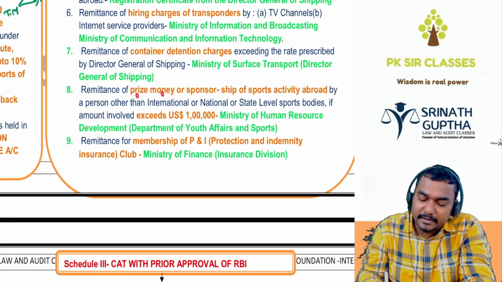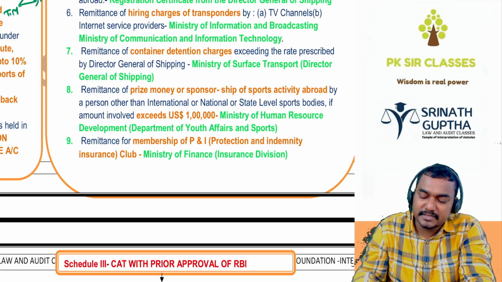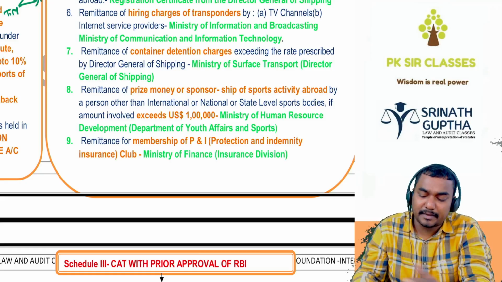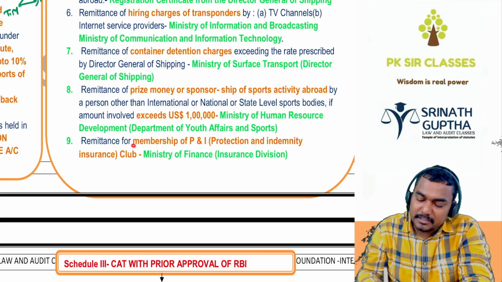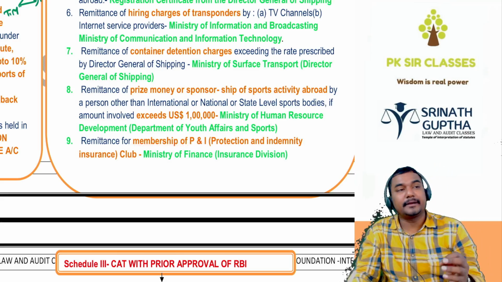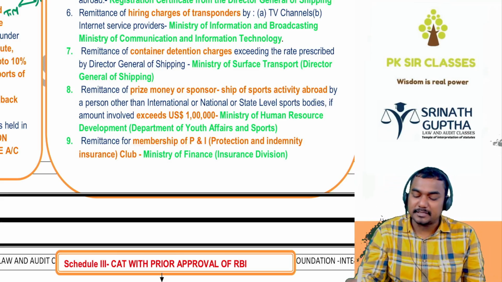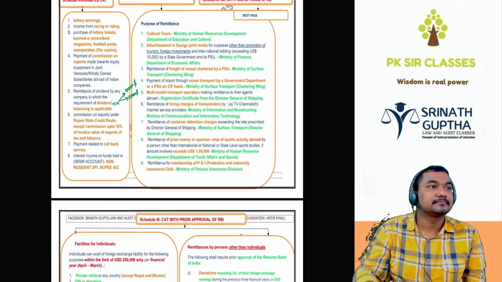Remittance of the prize money or the sponsorship of the sports facility abroad is allowed, but you should take the permission of the Ministry of Human Resource. And remittance of the membership in the protection and indemnity club. If you want to take foreign insurance, you should take the permission of the Ministry of Finance.